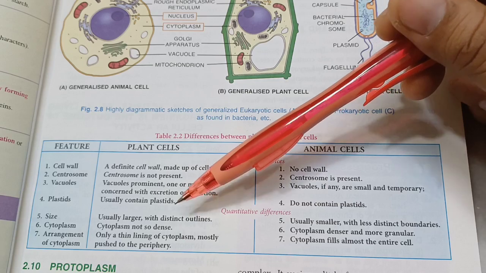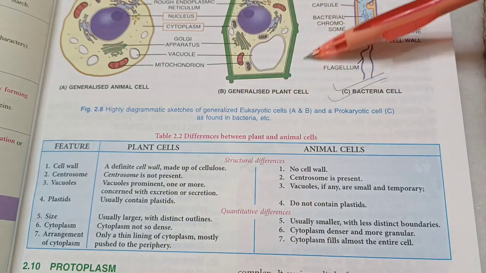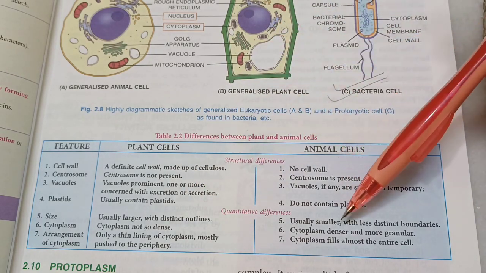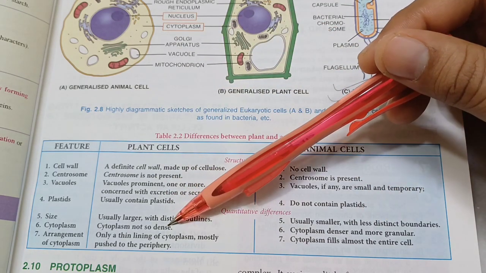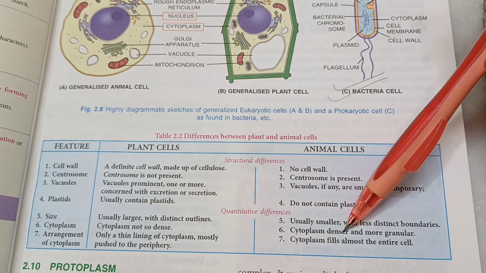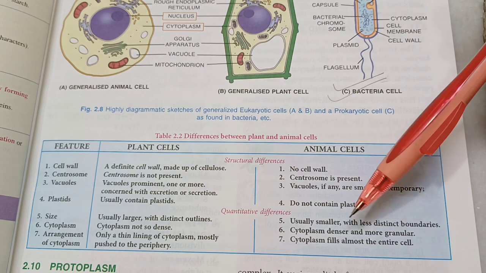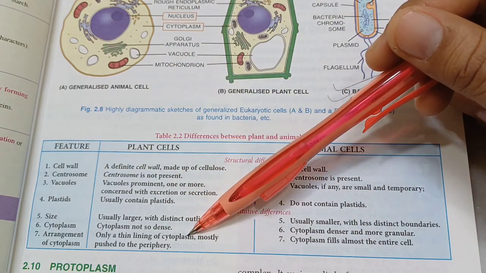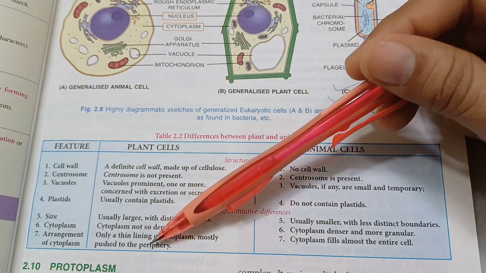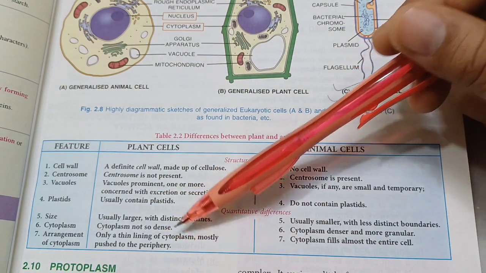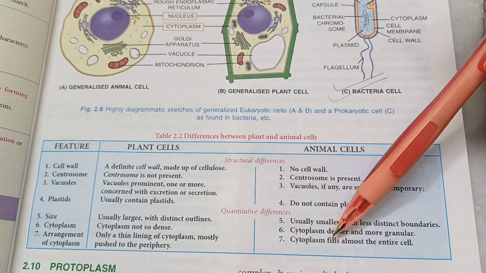Plant cells are usually larger with a well-defined cell wall boundary. Animal cells are smaller with less distinct boundaries. The cytoplasm is not so dense in plant cells, whereas in animal cells it is very dense and granular. Plant cells have less cytoplasm because most of the space is occupied by the vacuoles and the nucleus. So the cytoplasm is pushed to the periphery, that is the boundaries. Animals have a lot of cytoplasm.